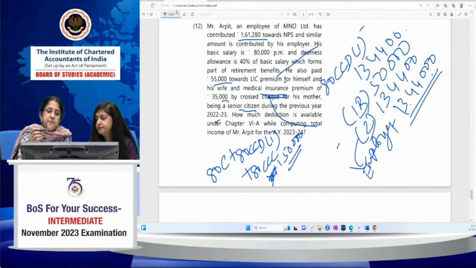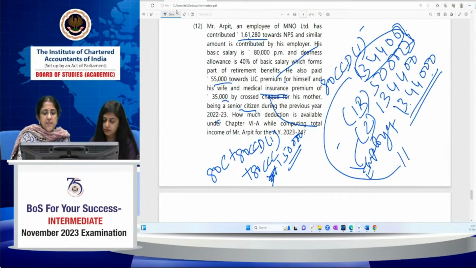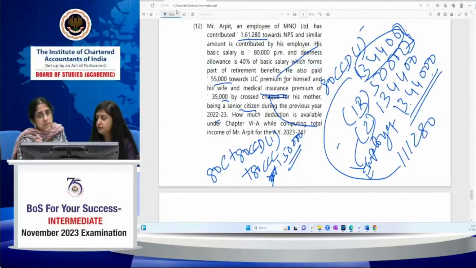Now, 80CCD 1 and 80CCD 1B together total to 184,400, which is higher than his actual contribution. It can't be higher than the actual contribution. These two are in respect of the employee's contribution. 161,280 is lower than 184,400, so here I won't get 134,400. What I will get is 161,280 minus 50,000, which is 111,280. Do you understand why I put 50,000 in 1B first? Because it will be beneficial for you.